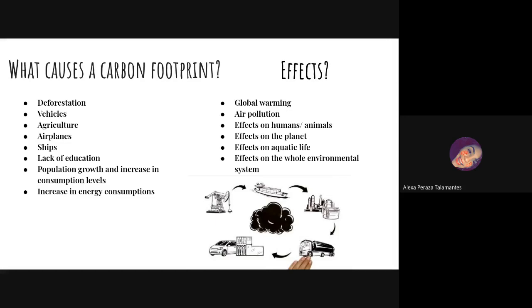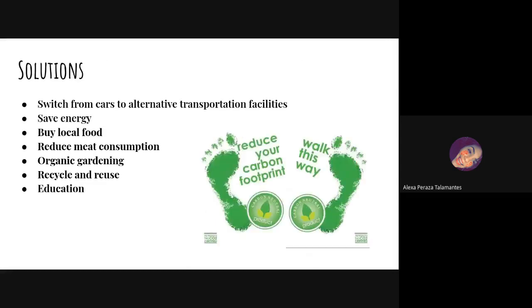Effects on the planet. It can destroy a lot of things in the atmosphere, the ozone layer, and stuff like that. Effects on aquatic life, because ships release things and it can pollute the water, and because of that aquatic animals have to travel around, and it's just a big deal, and it has an effect on the whole environmental system.